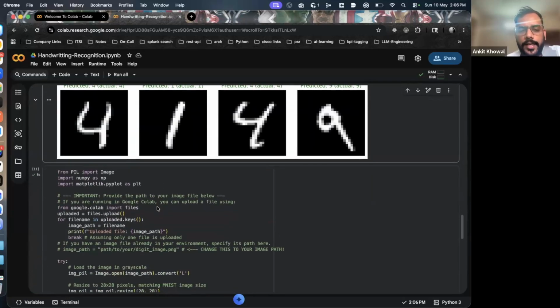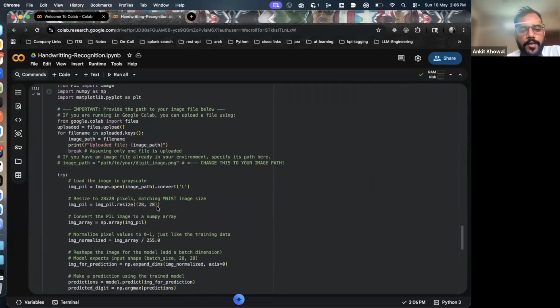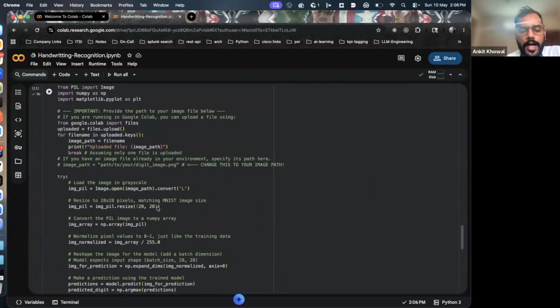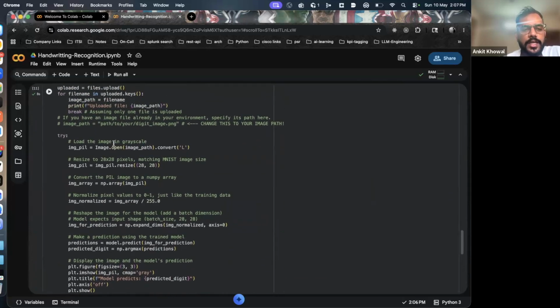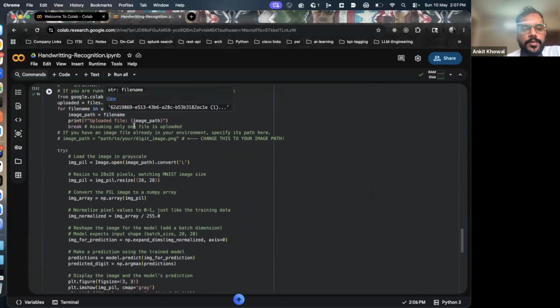But now what is the real test? What I will do now is write down something on a paper, upload it to this model and tell it to predict the output, right? What this code is doing is, when I run this cell, I can pick a file and it will upload the file over here, and that file will be passed as an input to the model and it will do the prediction.